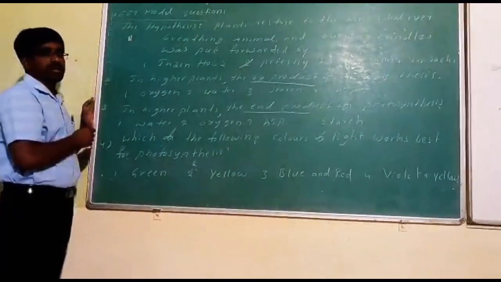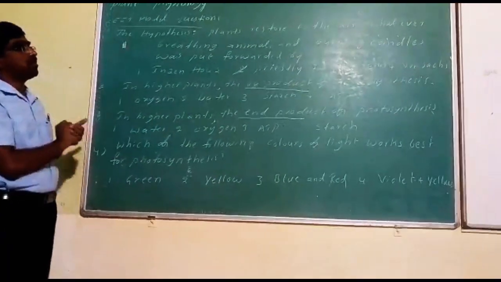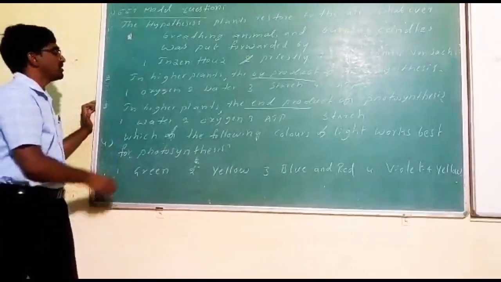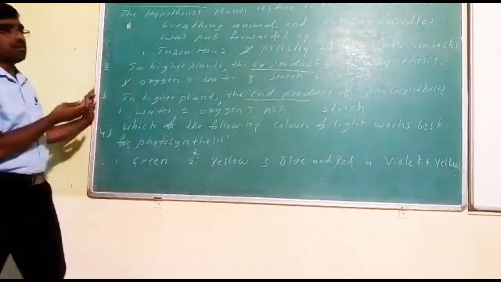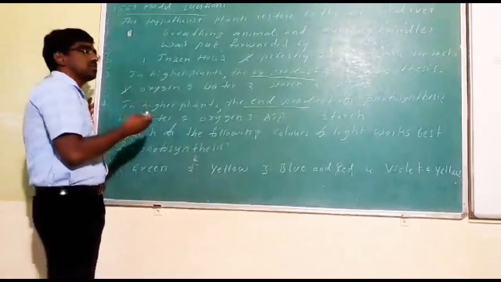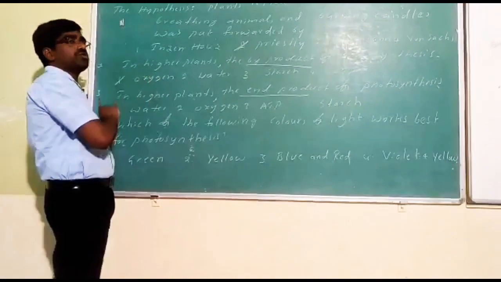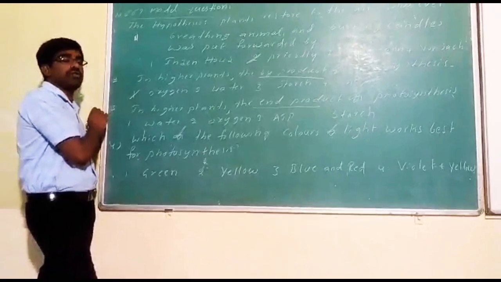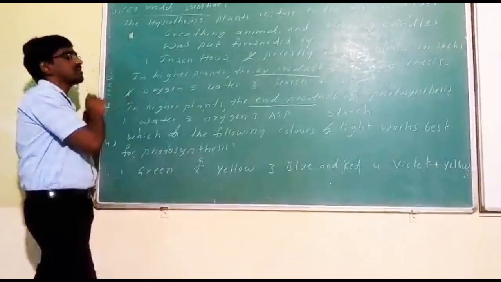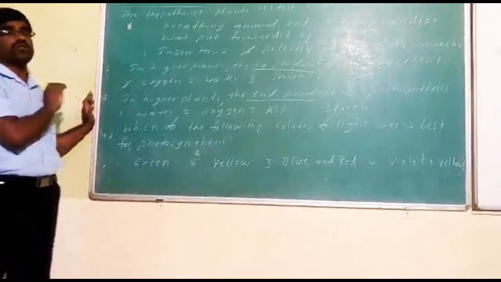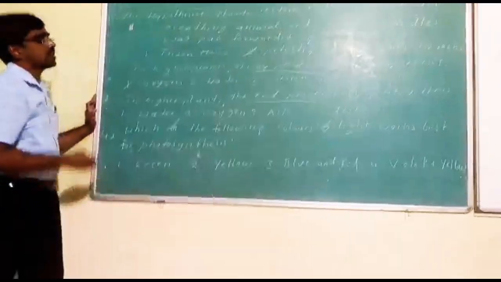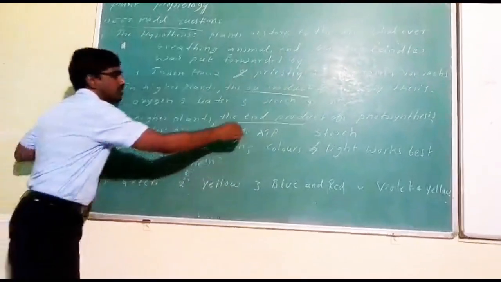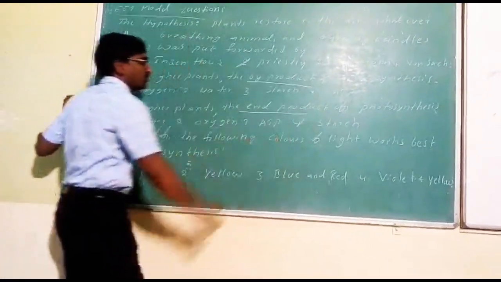Second question: in higher plants, the byproduct of photosynthesis is? The byproduct here is oxygen. Water is not an end product, but starch is an end product. ATP is produced, but oxygen is a byproduct. It is produced before completion of photosynthesis. Hence, oxygen is called a byproduct of photosynthesis. In higher plants, the end product of photosynthesis is ultimately the last product, starch. So starch is an end product of photosynthesis.